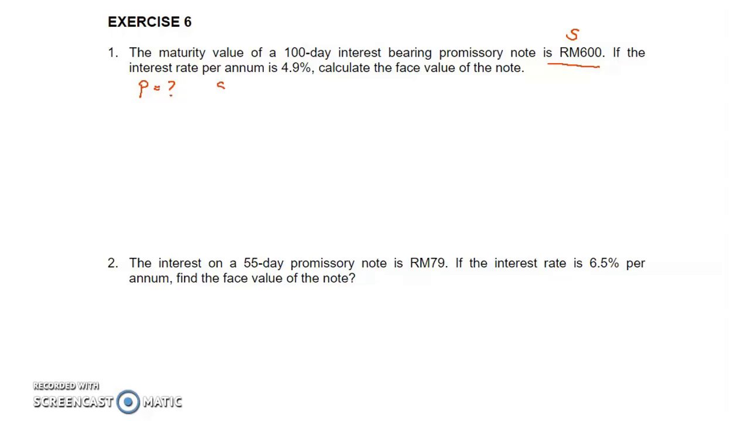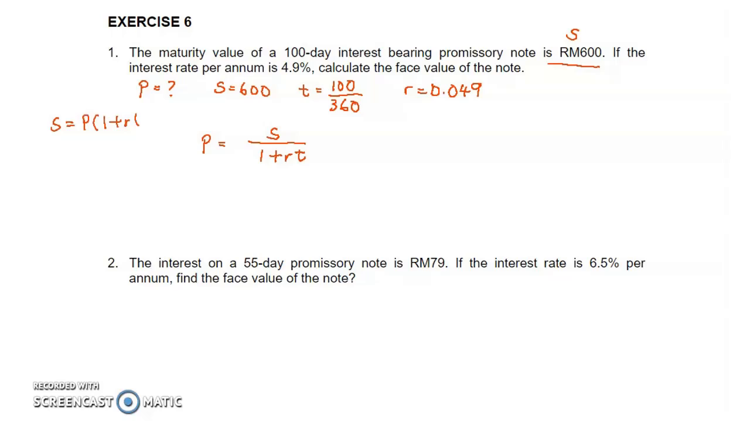So we know that S equal to 600. 100 days here is T, so T is 100, and T must be in years. For a promissory note, we apply banker's rule, divide by 360. And then the rate of interest is 4.9%, so 0.049. Calculate the face value, value P. So we know that P is equivalent to S divided by 1 plus RT. This P comes from the simple amount formula.